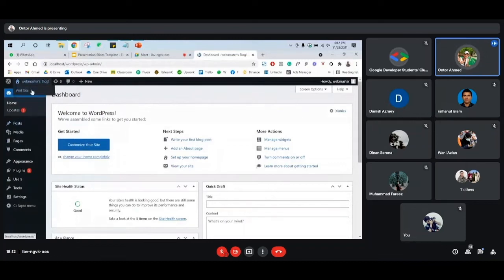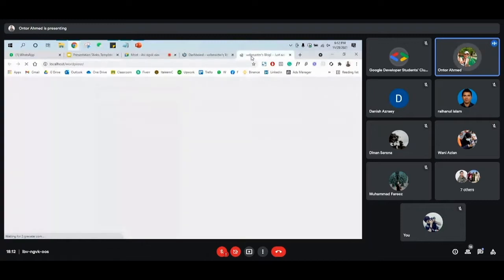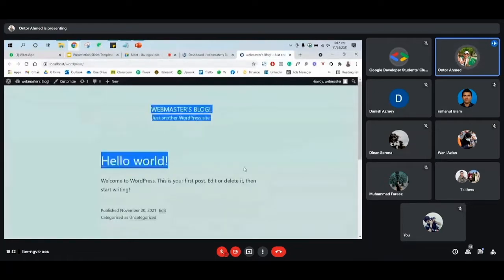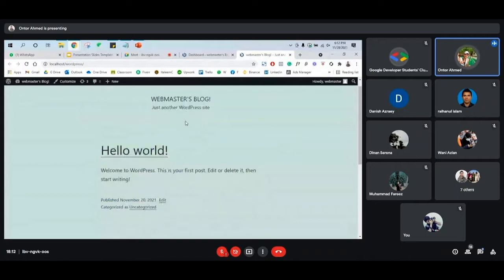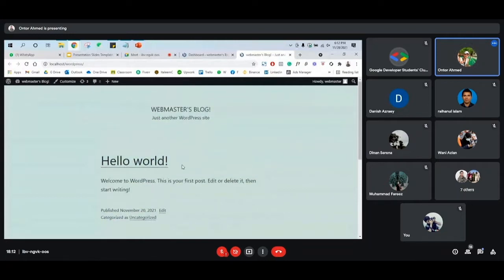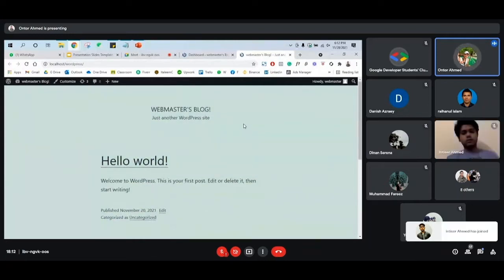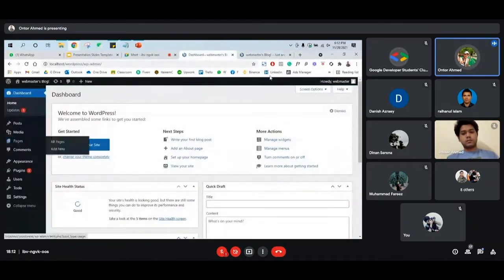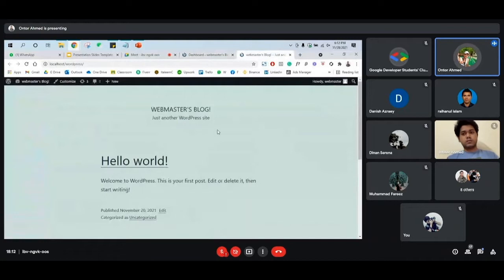From here, you can click on Visit Site, and it will open here. This is your website homepage. Whatever customization you do will appear here, and if you make any kind of changes, you can see them from here. So we will make the changes from the WordPress dashboard, and you can see the result on the WordPress front end.